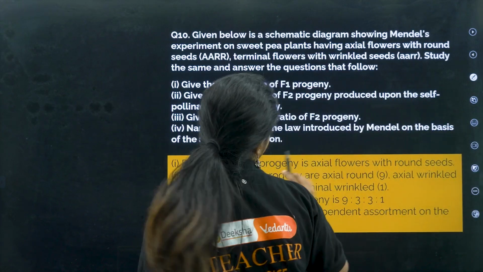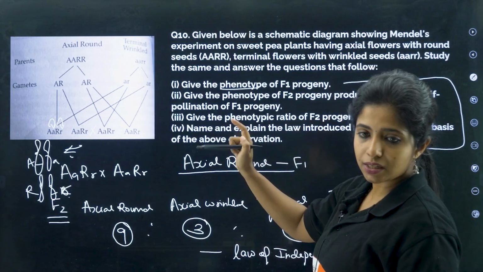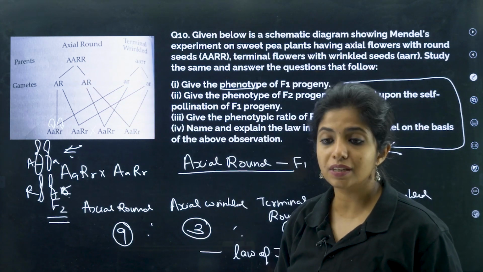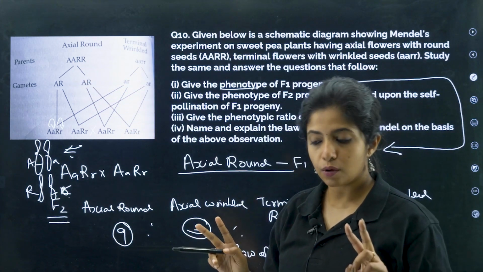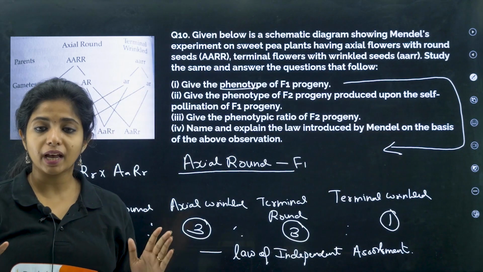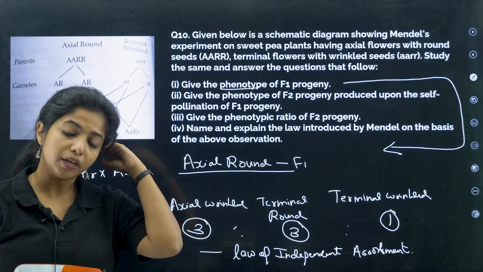So whenever you have a dihybrid cross, this type of cross is known as dihybrid because you're taking two characters at the same time. That is, one is the flower position, another is the shape of the seed. So if you're taking two characters, you call this a dihybrid cross, and with the help of the dihybrid cross he gave the third law of inheritance, which is the law of independent assortment.